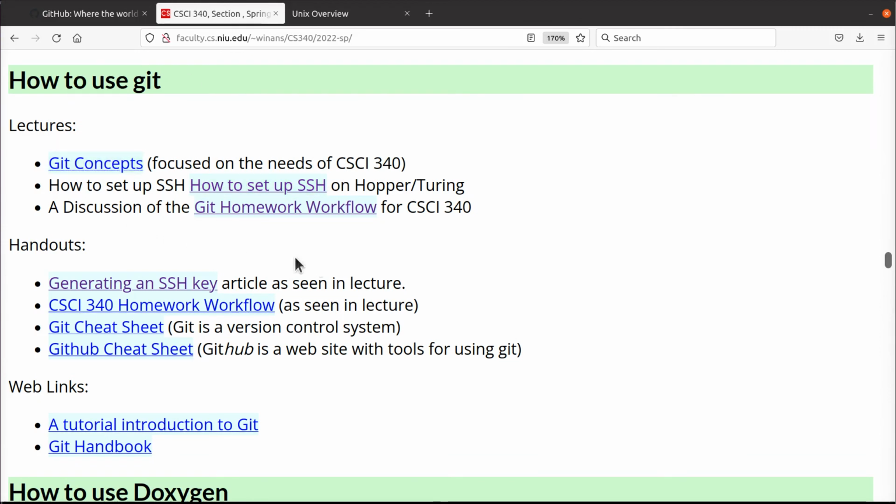Your first assignment is outlined in these lectures right here. First of all, you need to understand what's going on with Git. This is the version control system we're going to use. If you don't use this correctly, you cannot hand in your homework. You must understand what's going on. I go over that in this lecture.